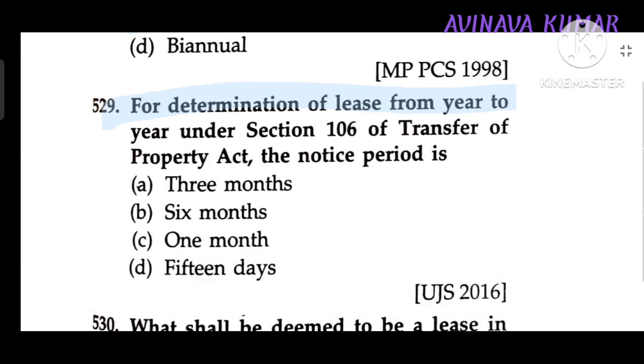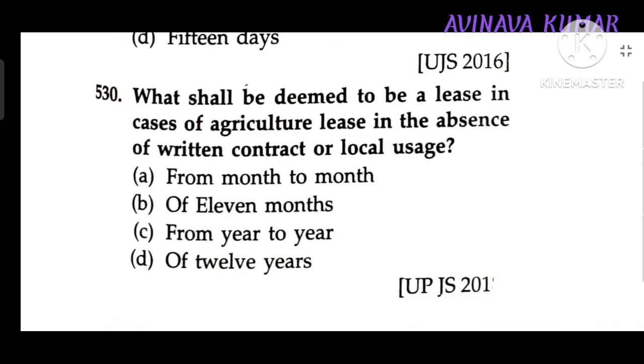For determination of lease from year to year under Section 106 of the Transfer of Property Act, the notice period is six months. What shall be deemed to be the lease in case of agricultural lease in absence of written contract or local usage? From year to year.